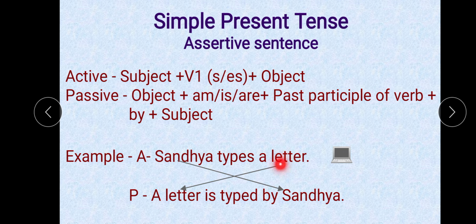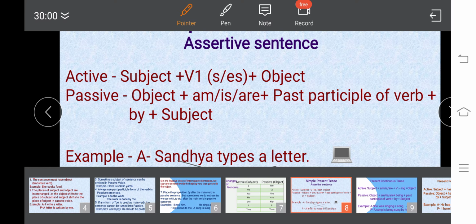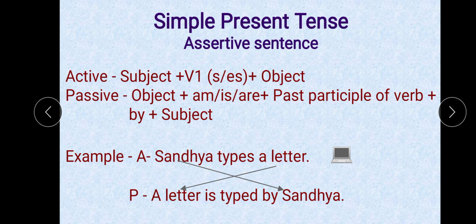This letter becomes the subject of the passive sentence. Then a letter is singular, that's why we have used is, and then types, the root word is type, and the past participle form or third form of type is typed, then by, and then the subject of active voice, the subject of the active sentence.